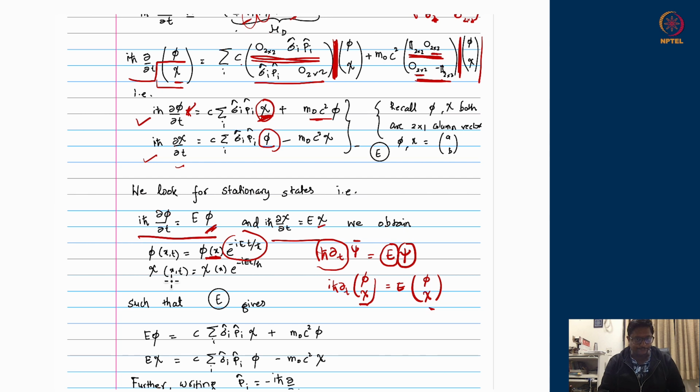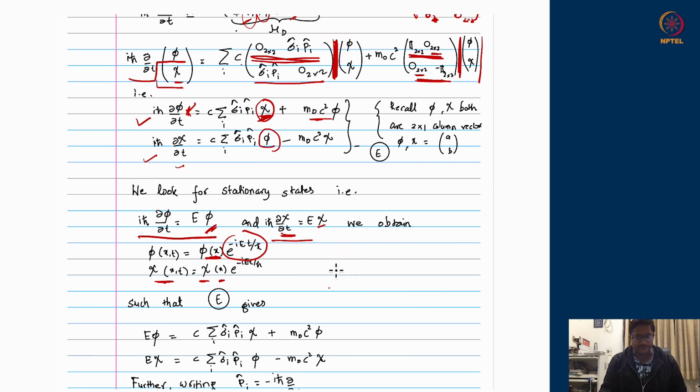And similarly χ also has a similar equation structure, so χ would have e to the power minus iEt upon ħ times a constant of time, but that can be a function of space. Overall, therefore, if I want to write down the equation for ψ, the wave function ψ would be just φ of x and χ of x times e to the power minus iEt upon ħ.